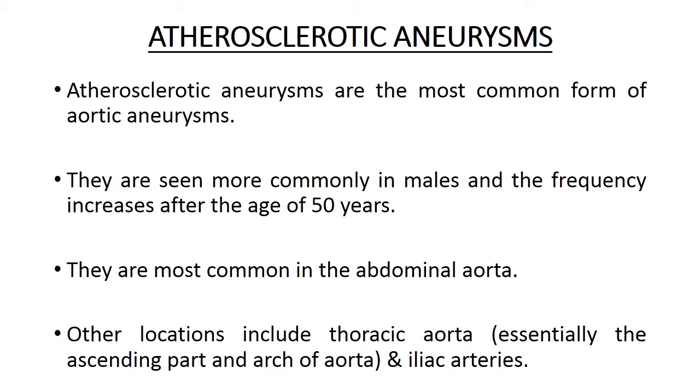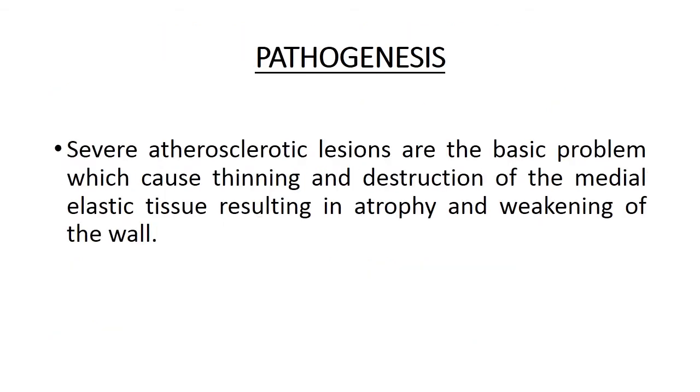These are the most common form of aortic aneurysms and are seen more commonly in males, and the frequency increases after the age of 50 years. Most common, as I said, in the abdominal aorta, and other locations are the thoracic aorta, especially the ascending part of the thoracic aorta and arch of the aorta, and iliac arteries. Pathogenesis of atherosclerotic aneurysm: severe atherosclerotic lesions are the basic problem which cause thinning and destruction of the medial elastic tissue, resulting in atrophy and weakening of the wall.